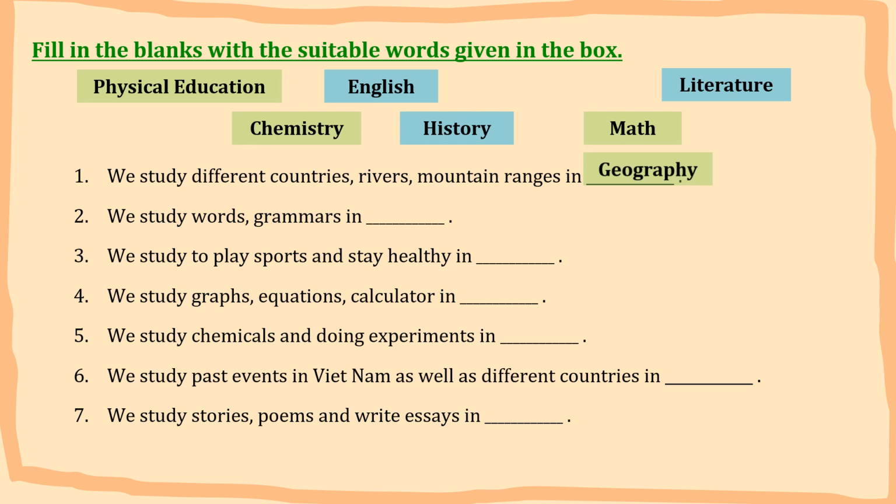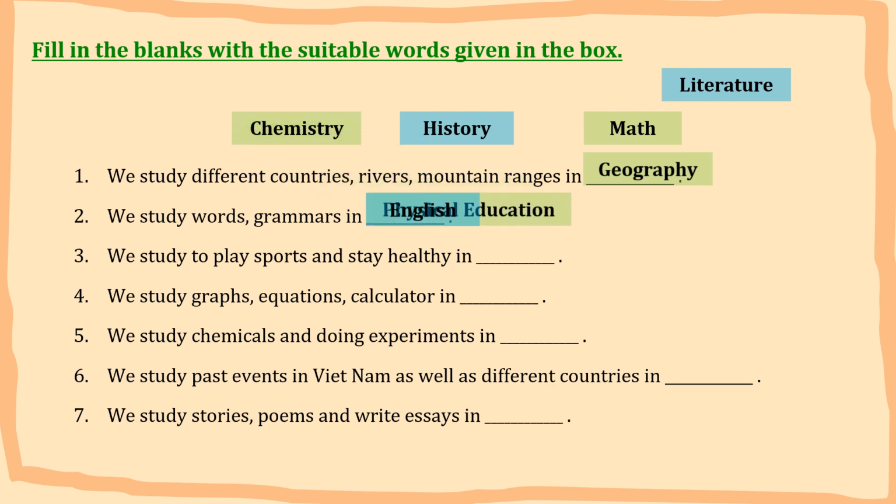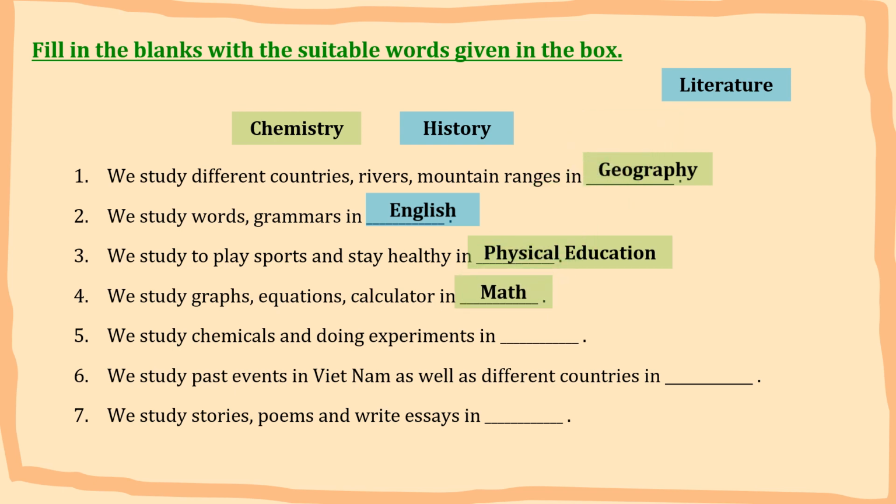We study words, grammar in English. Number 3. We study to play sports and stay healthy in physical education. Good job. Number 4. We study crafts, equations, calculators in math.